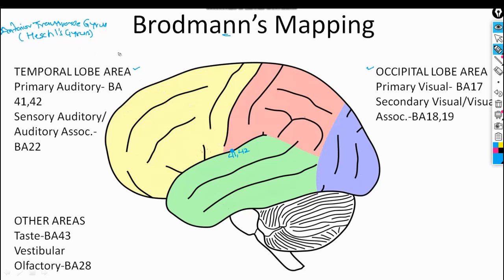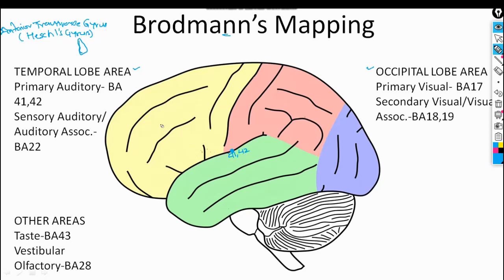So this area number 41, when you reflect this, you will see it is like this. This is known as anterior transverse gyrus. So area number 41 and 42 are present in this, and it also involves a small part of the superior temporal gyrus.